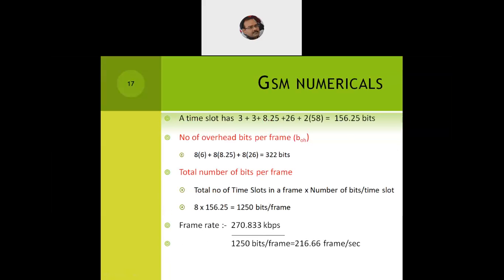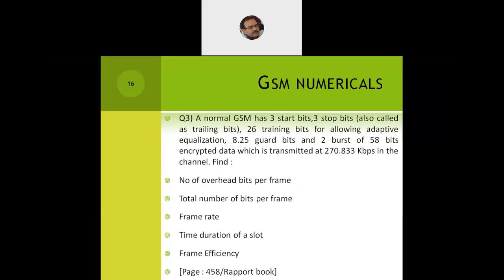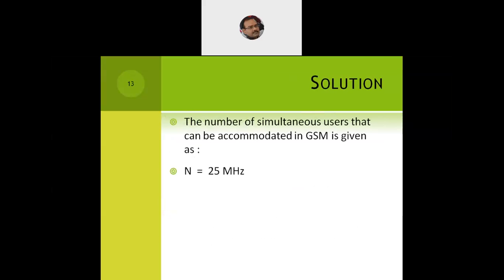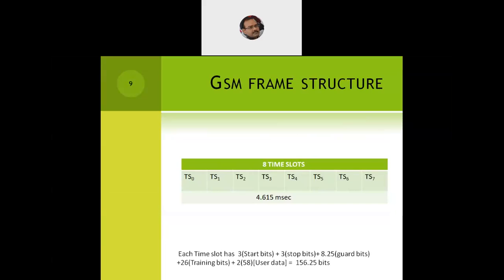So we need to remember these formulas, what has to be divided by what, so that we can easily compute all these things, the number of overhead bits per frame and the number of bits per frame. First, we need to have a clear understanding of what the GSM frame looks like. If you look at this frame, this is the important frame.